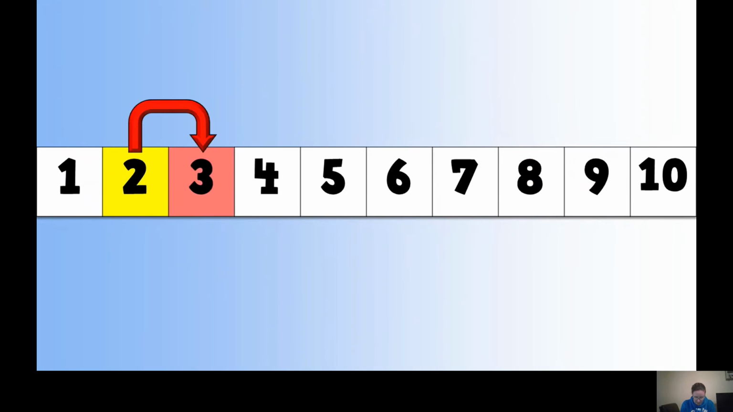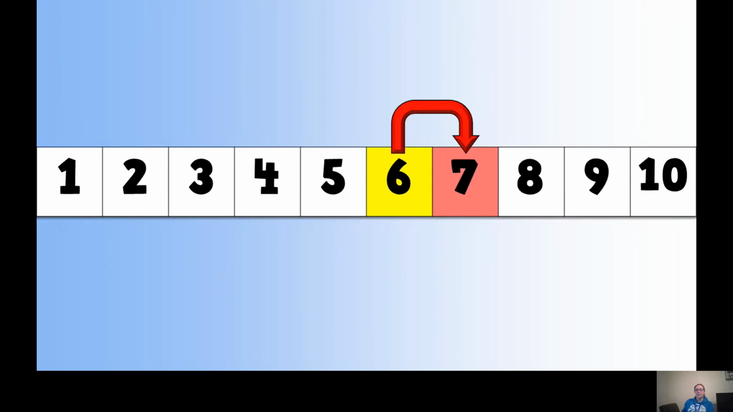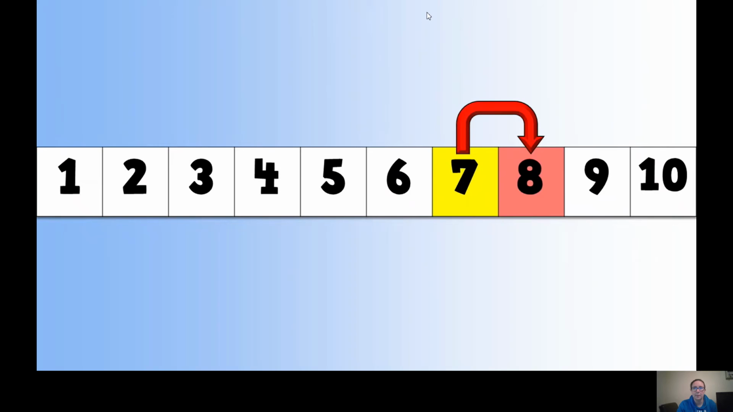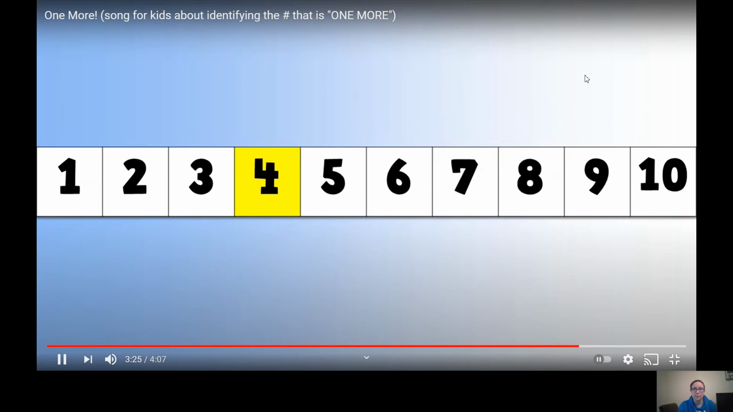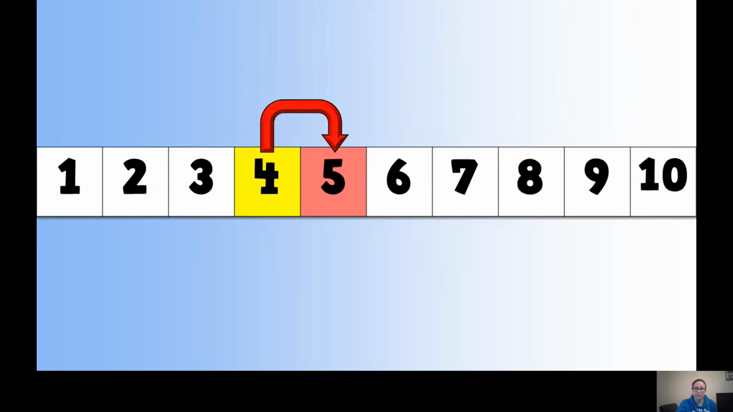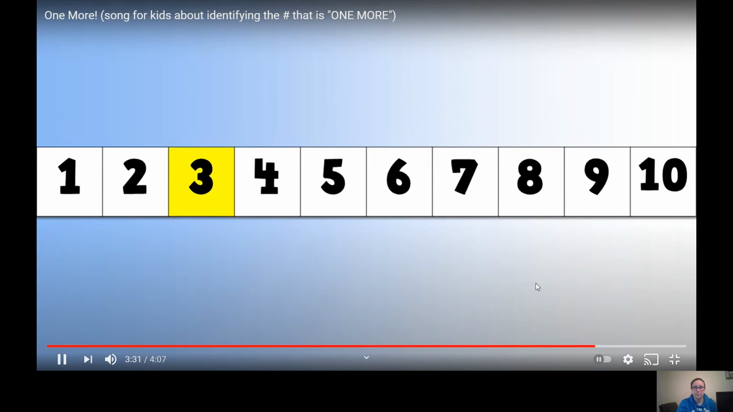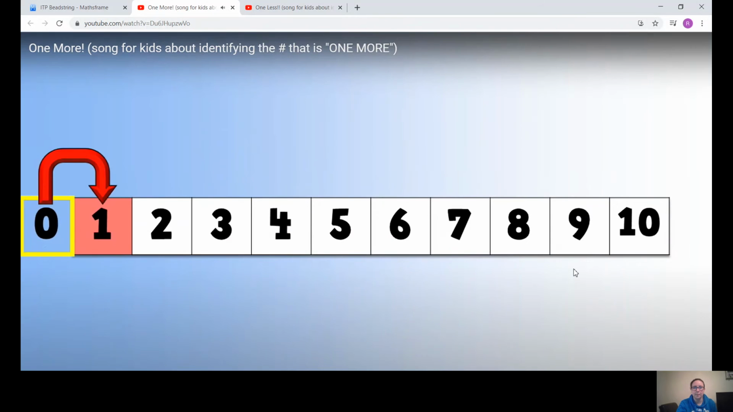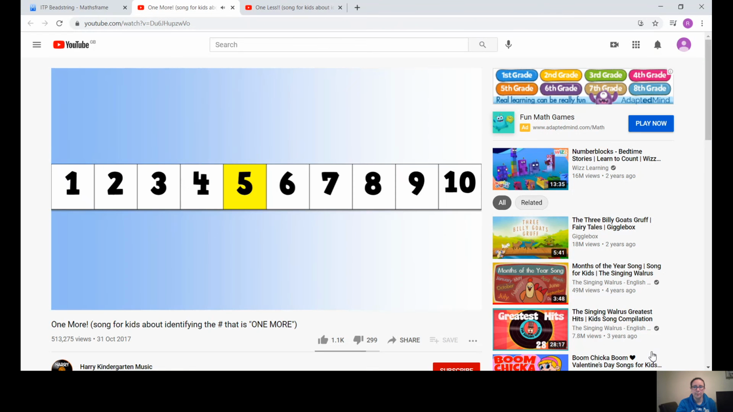Stomp. 3, 6, 6. Stomp. 7, 1, more than 1 is 2, 9, 10, 7, 8, 4, 5, 3, 4, 0, 1, 5, 6.